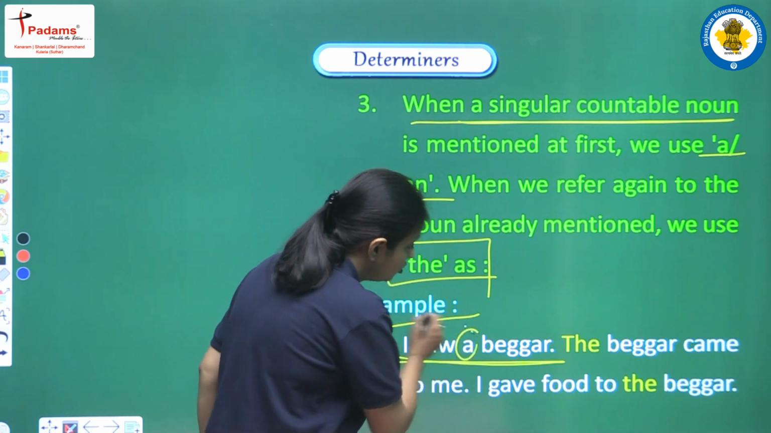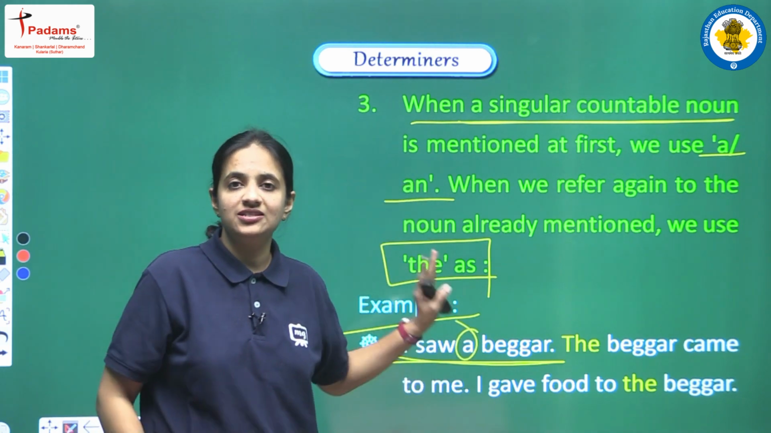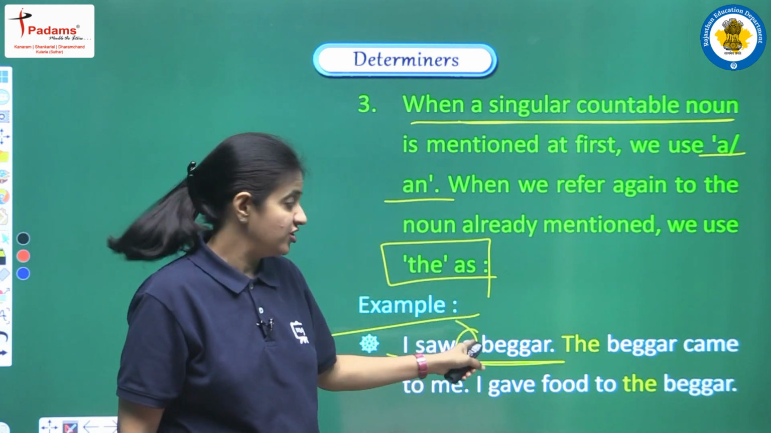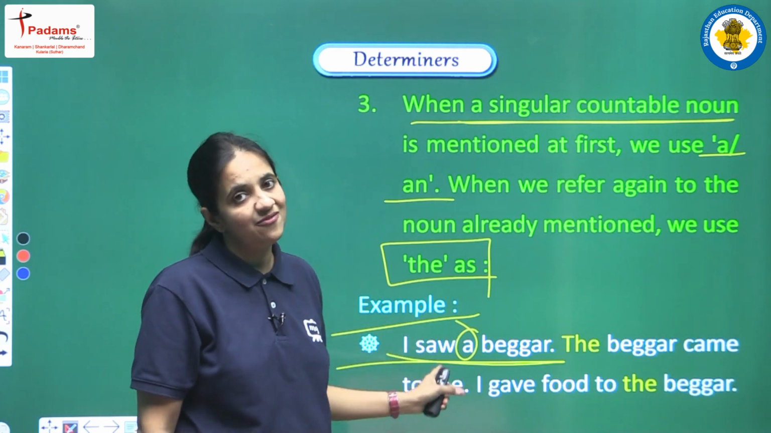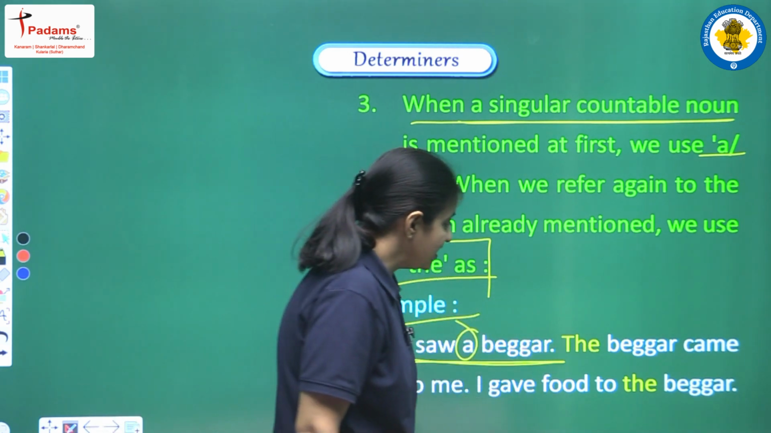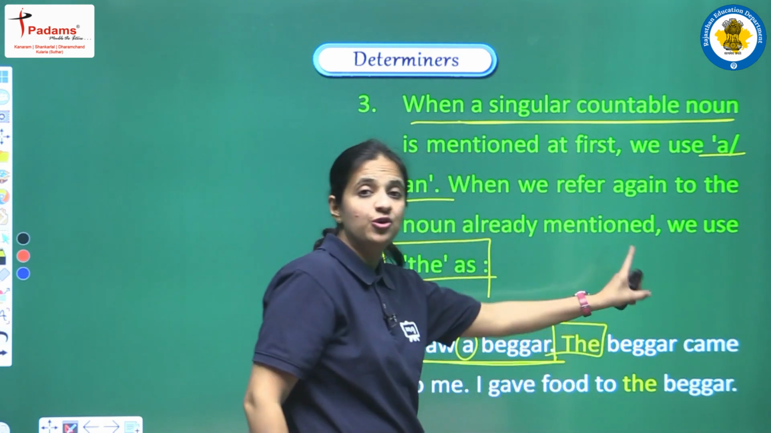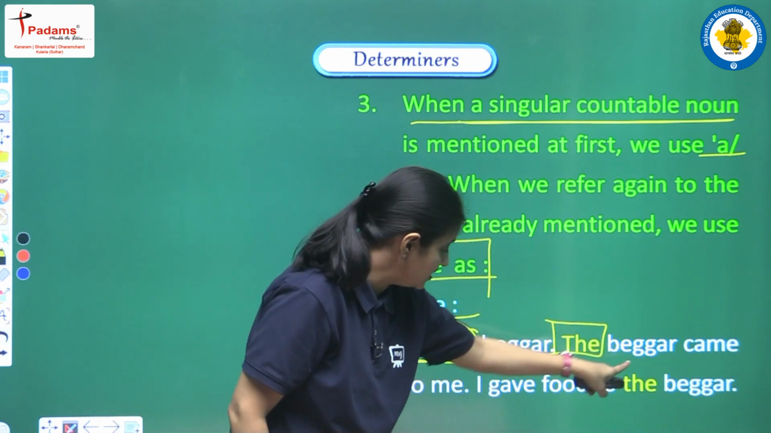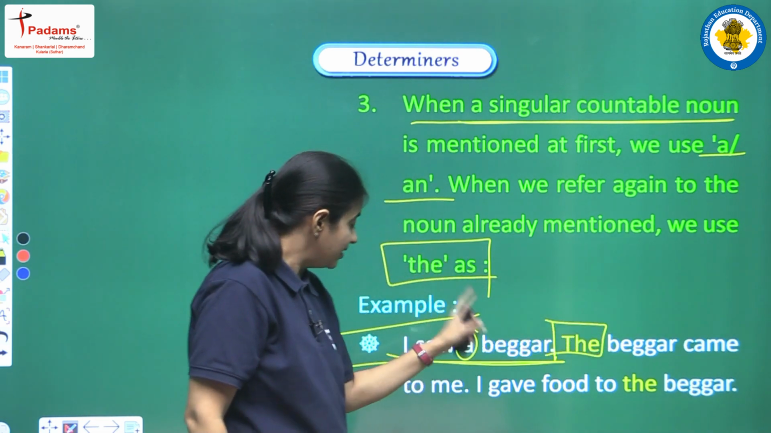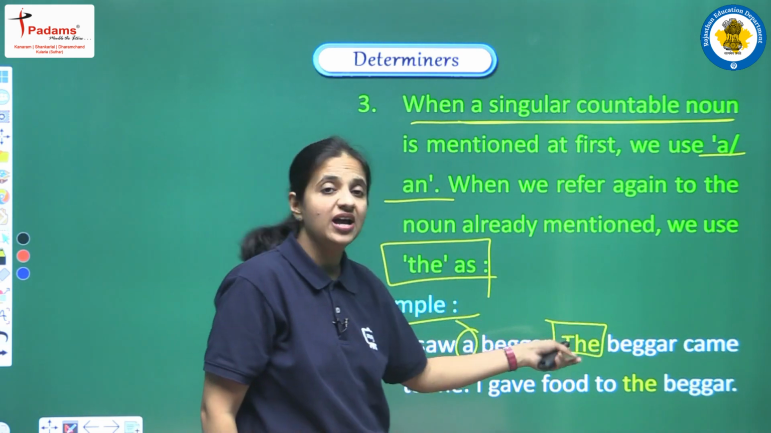For beggar we are using a, because this is the very first time when we are mentioning this name beggar. So first time we are using a. Next we are saying that the beggar came to me. So here we are using the before beggar. The same word is here, beggar, but here we are having a, here we are having the.